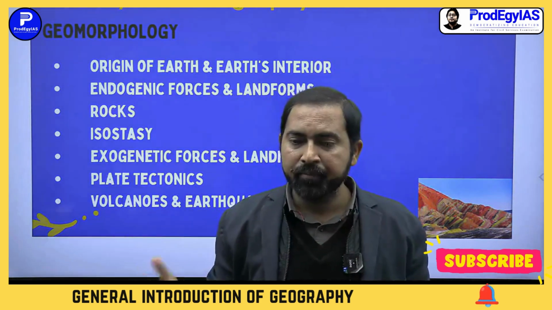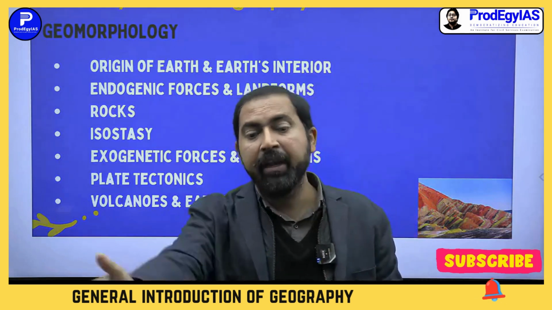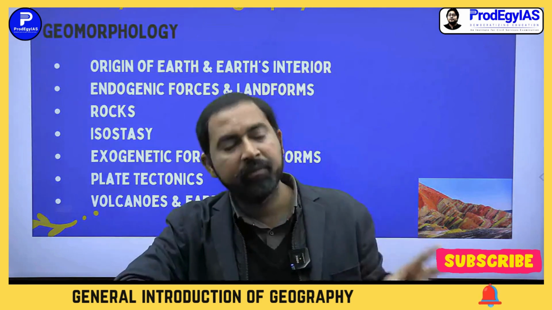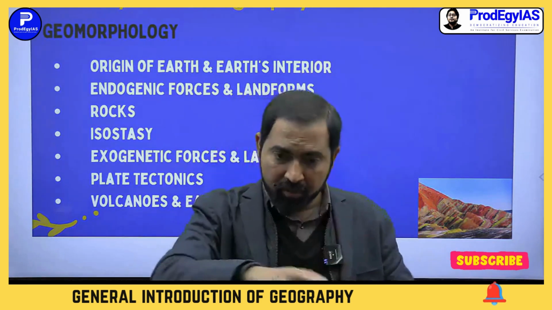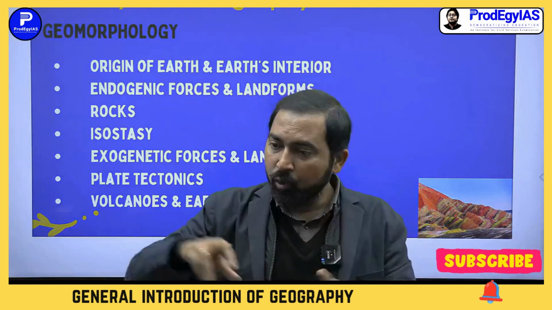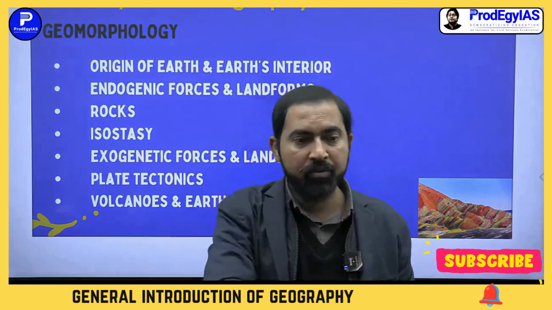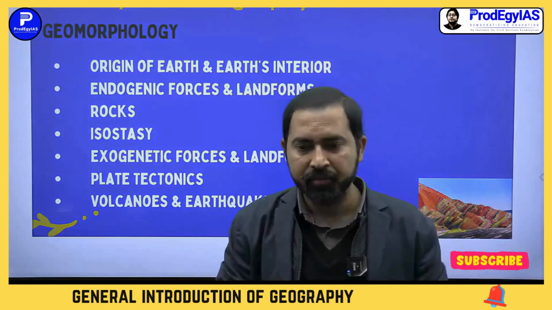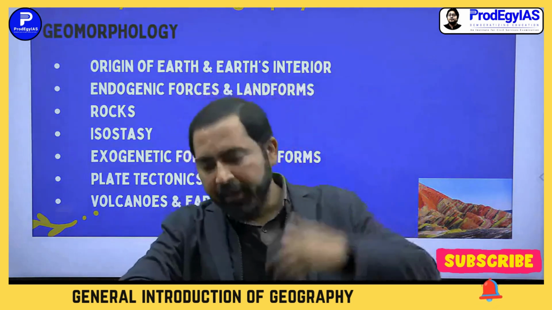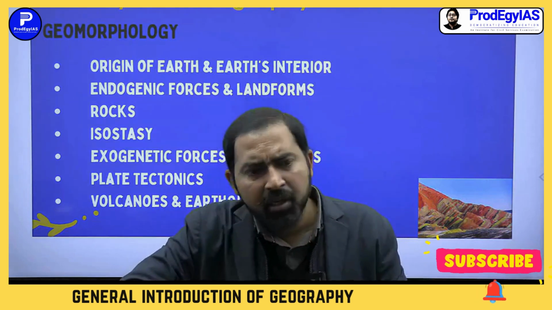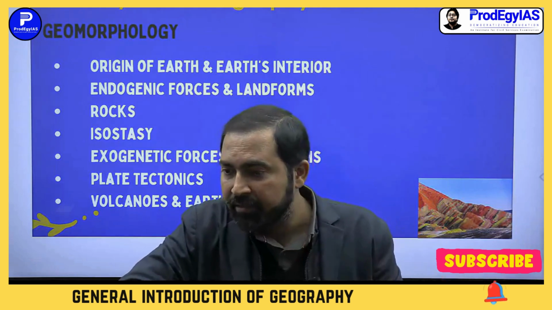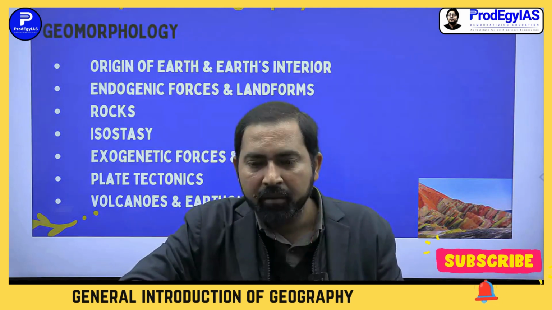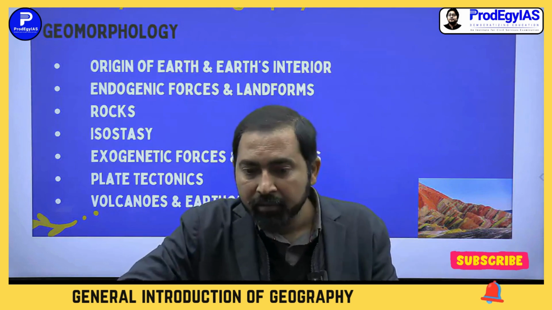You can be asked to classify the landforms. So landforms are of 3 types. First order is your continents and oceanic basins, like the Atlantic Ocean and Pacific Ocean. They are technically called basins. Second order landforms are large mountains and plains like Himalayas, Andes, Rockies, plateaus, and plains like the Great Indian Plain.